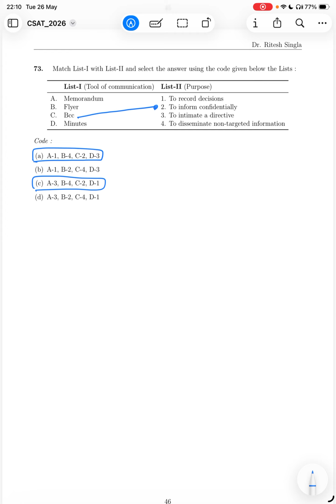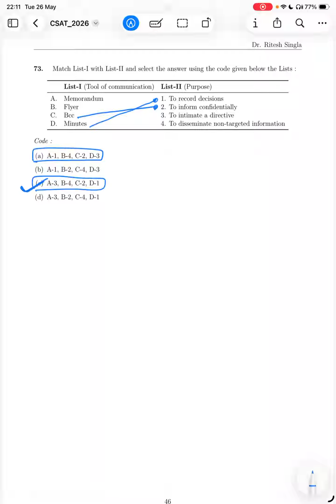If you have ever been to any job or somewhere when you have some official work, then at the end of the meeting they always say draft the minutes of the meeting. What do we mean by the minutes of the meeting? All the information is stored or collected in one place. Basically, whatever has been discussed, you record all of these discussions in one place. So D will link to 1. So option C is correct.